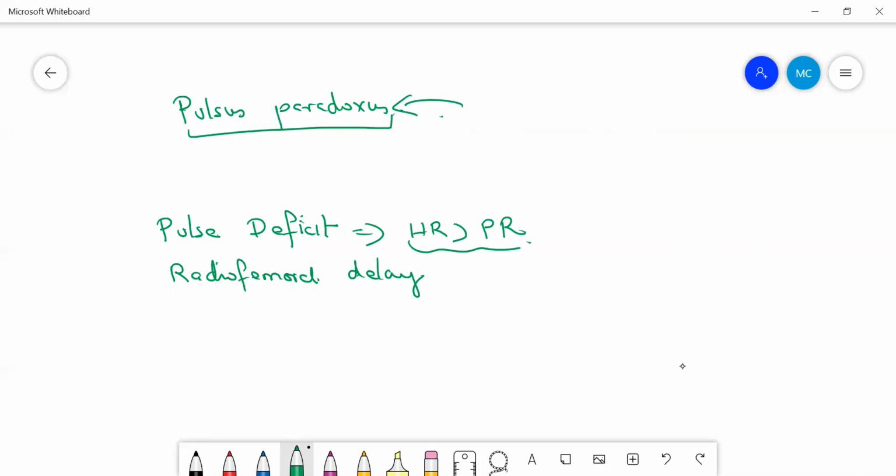Radiofemoral delay means there is a difference in the pulse. When you palpate the femoral pulse and the radial pulse, you can find that there is a difference between the radial pulse and the femoral pulse. What is the significance of this radiofemoral delay?